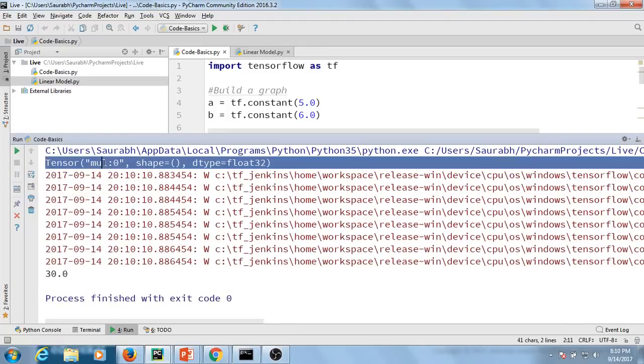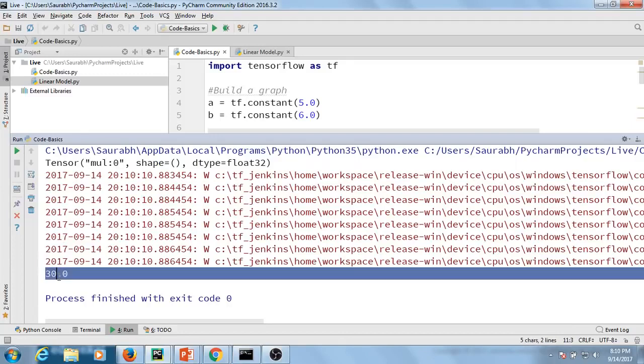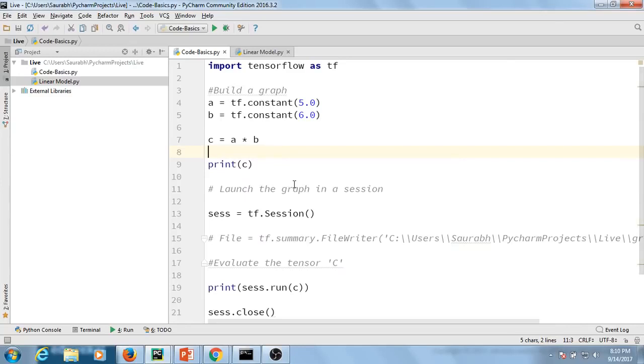So this is our abstract tensor and this is what we got after running it inside a session. Now there's one very cool feature that TensorFlow comes with. I'll explain it to you with the help of the presentation. So I'll just quickly open the presentation once more.